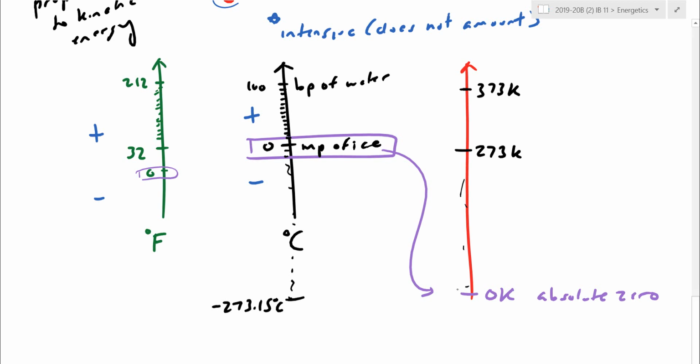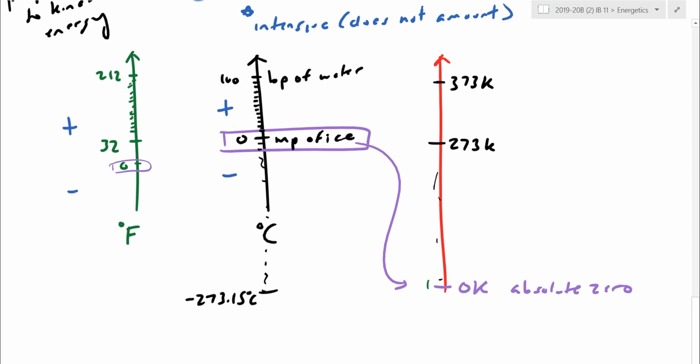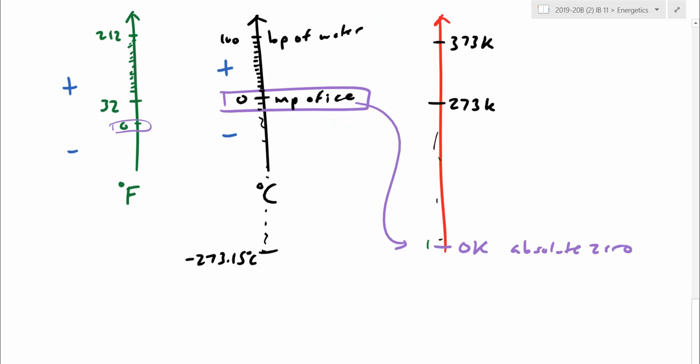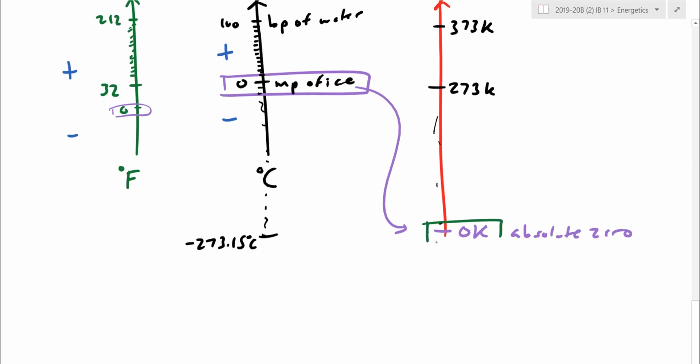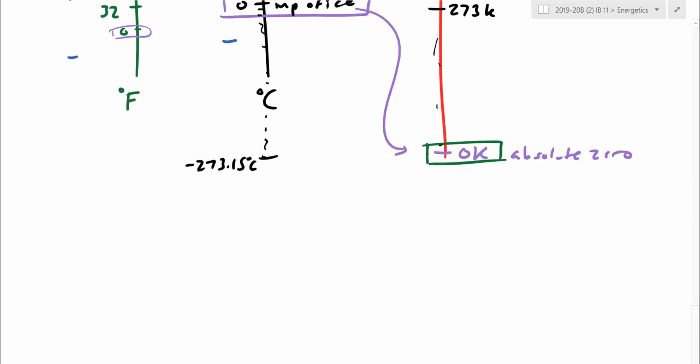Now that 0 is actually at the absolute coldest temperature, all the temperatures are therefore going to be positive. So that's going to be proportional to the kinetic energy, which is scalar, no problem. How do we actually get this absolute 0? You actually need to look back in our gas laws lesson. If you look up a guy called Charles's law.